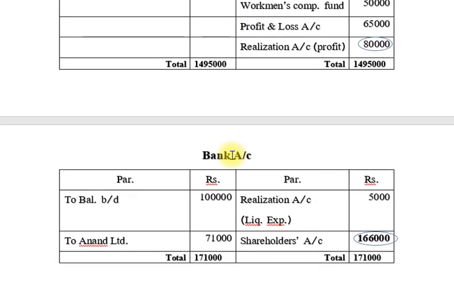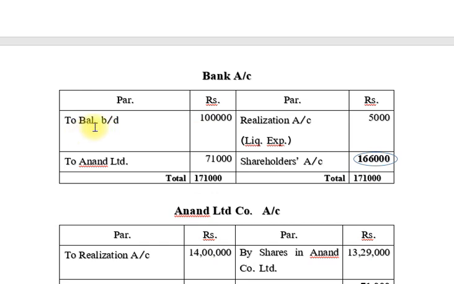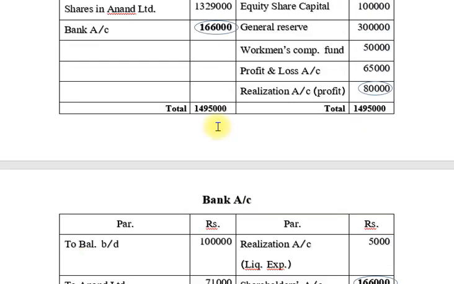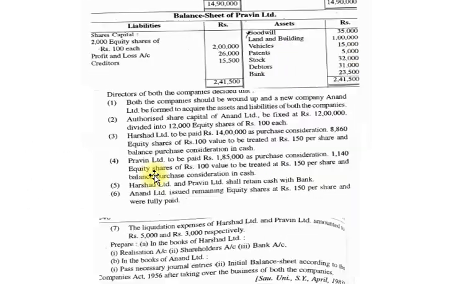Now we prepare the bank account. Here you can see I note to balance b/d. In this example we do not surrender our bank balance, so here we note down to balance b/d 1 lakh. Because we prepare the accounts in Harsad Limited, we note down only the Harsad Limited bank balance. This is 1 lakh.